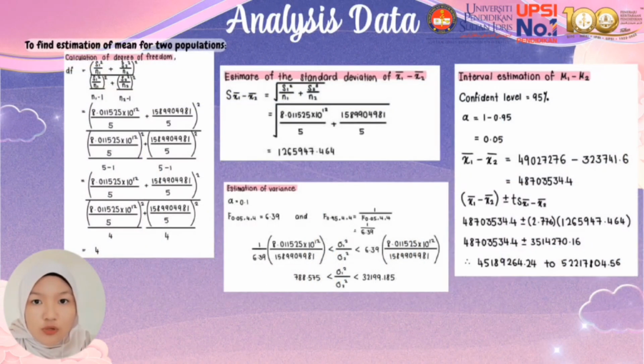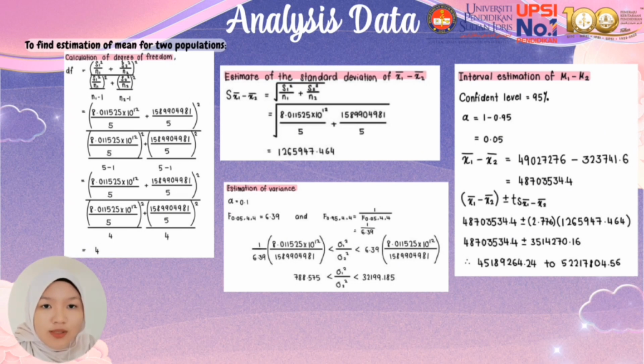Next, to find the estimation of the mean for 2 populations, first we must calculate the degree of freedom, and we get 4 for the degree of freedom. And then we estimate the standard deviation of S bar 1 minus S bar 2. The formula is square root of S1 square over N1 plus S2 square over N2, and we get 1265947.464.